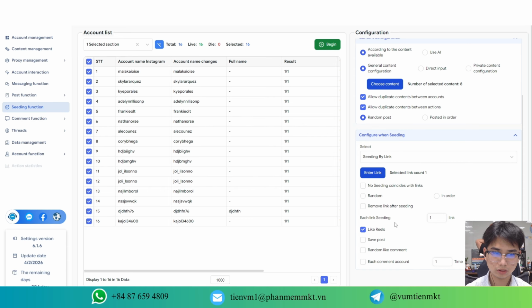You also control the timing. Set smart delay intervals so actions happen gradually, not all at once, just like human behavior. Once everything is ready, click Start.